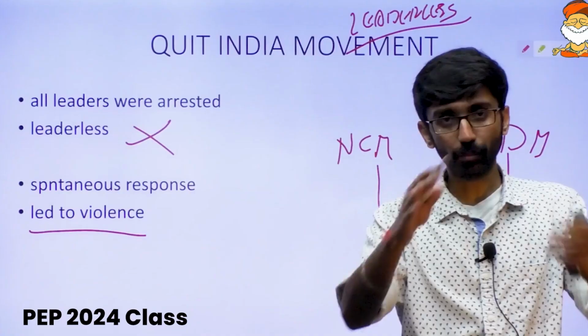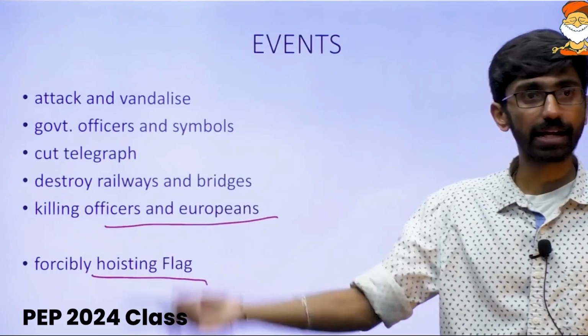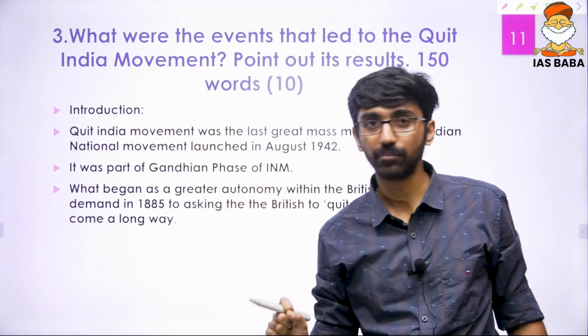And the third question: what were the events that led to the Quit India movement? Point out the result in 150 words, a 10 marker. These first three questions we are discussing are all 10 markers.